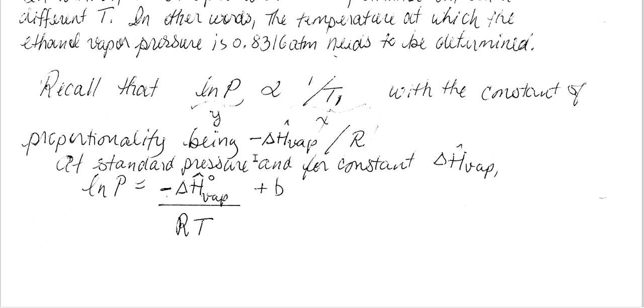Ln of P is equal to negative delta H standard of vaporization over RT plus B. This is just the equation of a line.